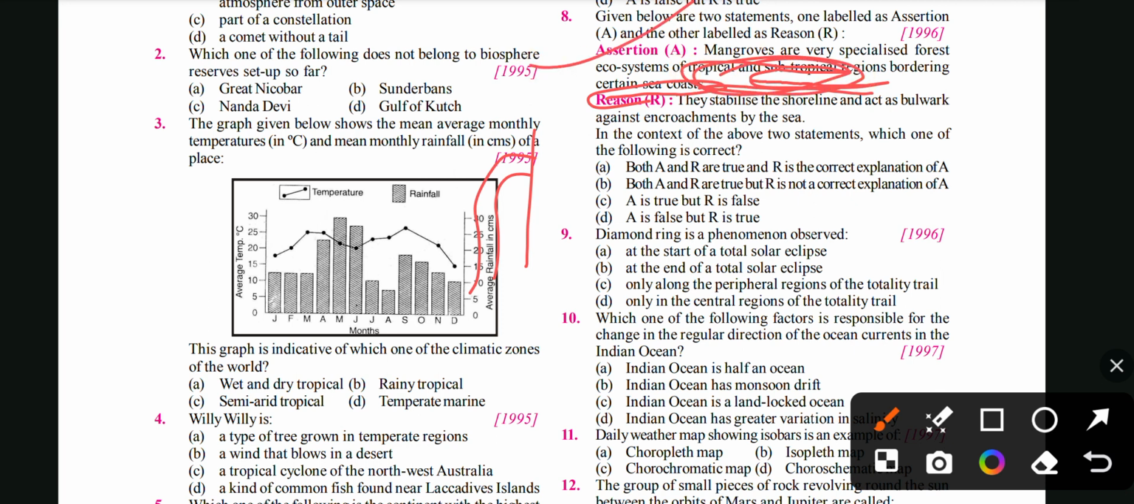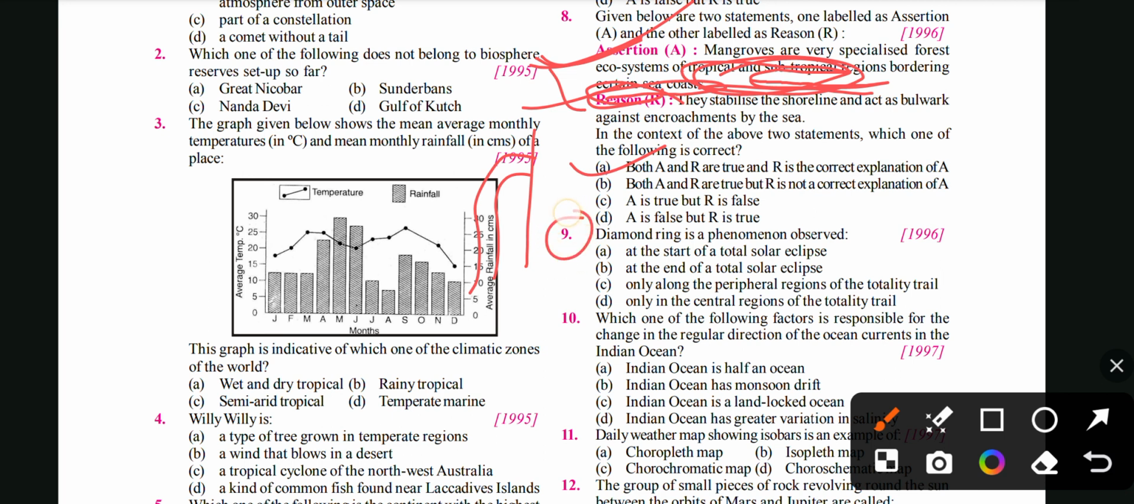This is also correct. The next is the reason: because they stabilize the shoreline and act as a bulwark against encroachment by the sea. Exactly. Because mangroves are connected to the soil with very strong roots, the sea is not able to broaden its area in those regions. Okay, so both are correct. Assertion and reason are correct, so there will be option A, both are correct and R is the correct explanation of A.